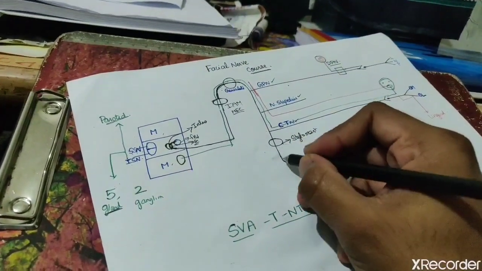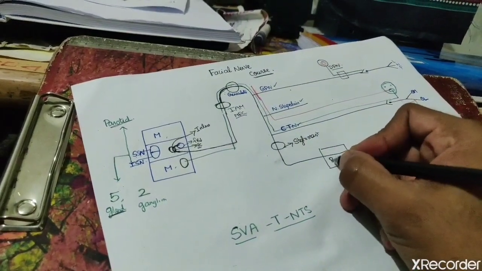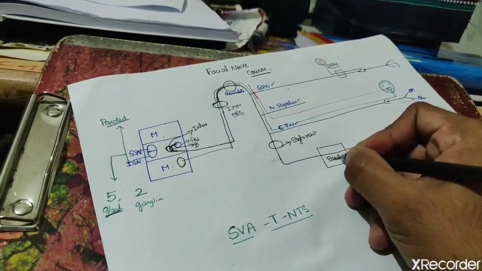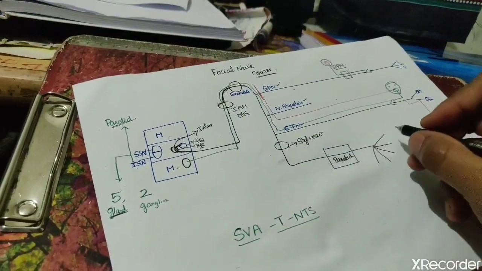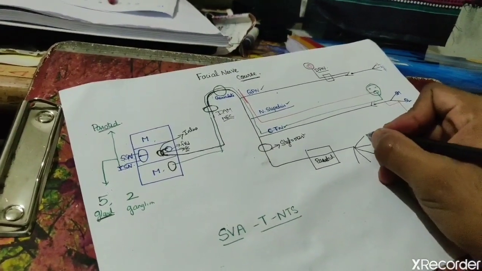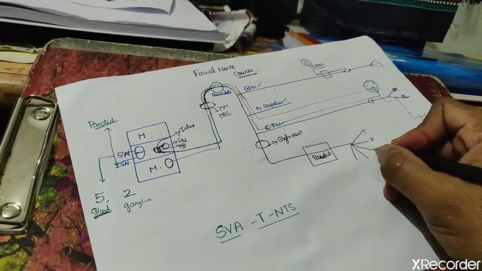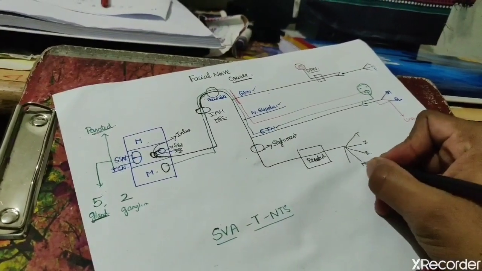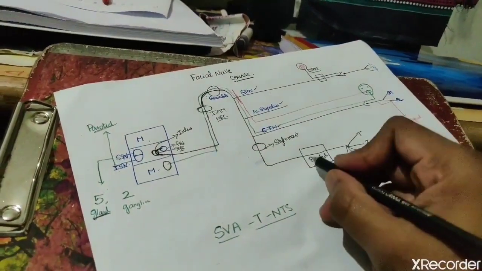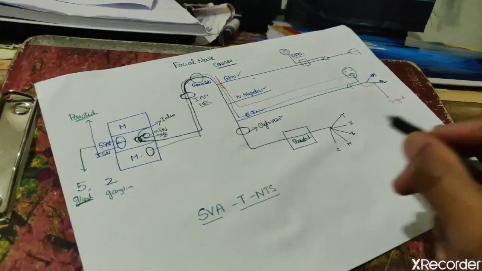After giving these 3 branches, it passes through the stylomastoid foramen and passes through the parotid gland. It doesn't supply the parotid gland. It passes through the parotid gland and gives 5 branches: temporal, zygomatic, buccal, mandibular, cervical.